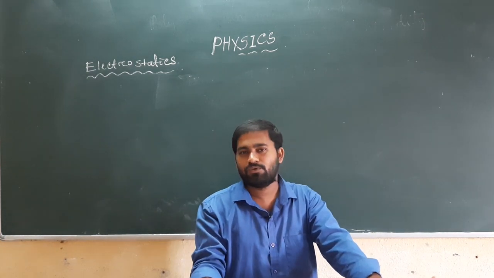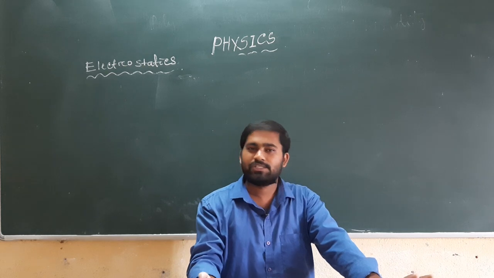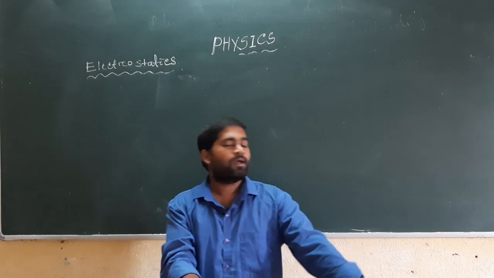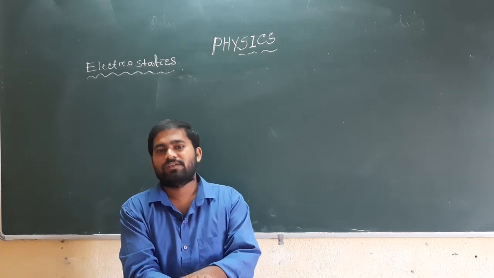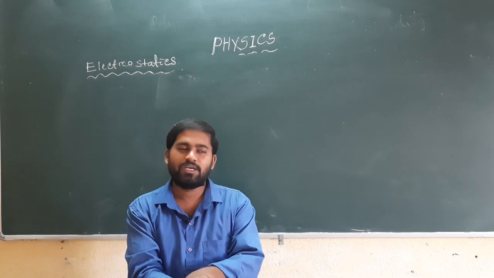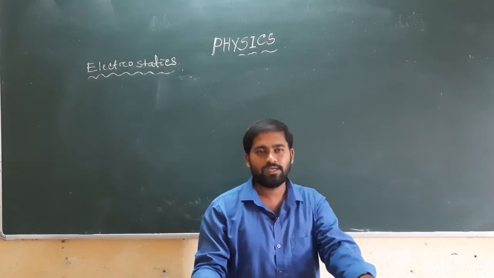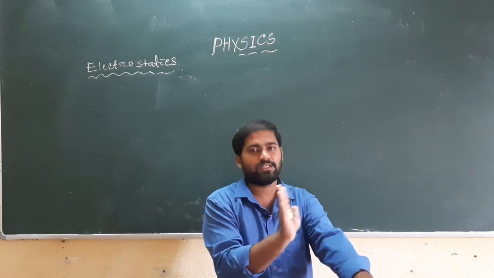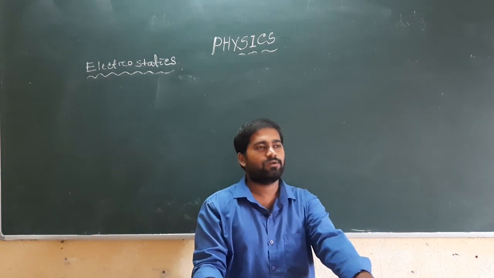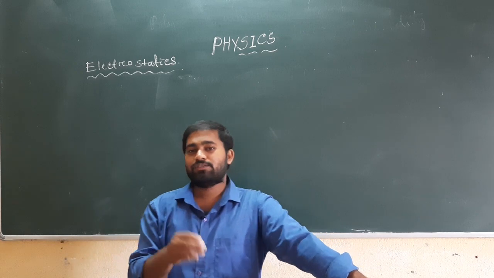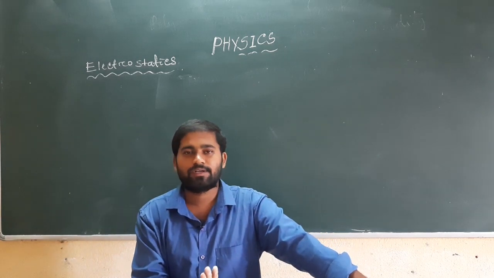One is electro and another one is static. Electro means charge, either electron or proton. We will discuss later what is electron and what is proton. Another thing, that is static. Static means rest.